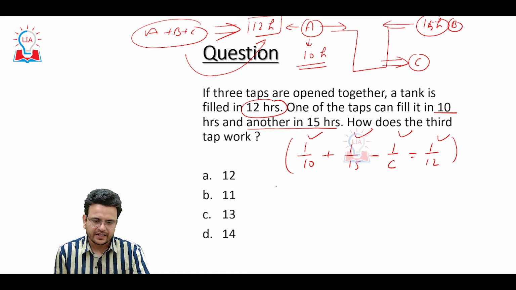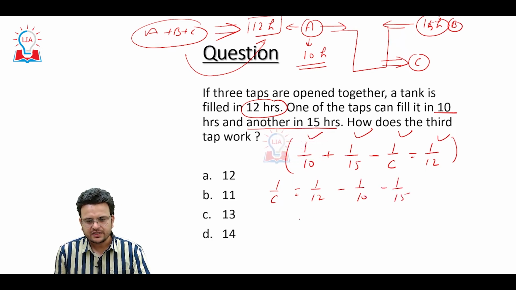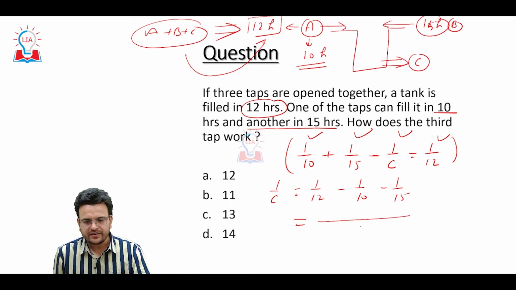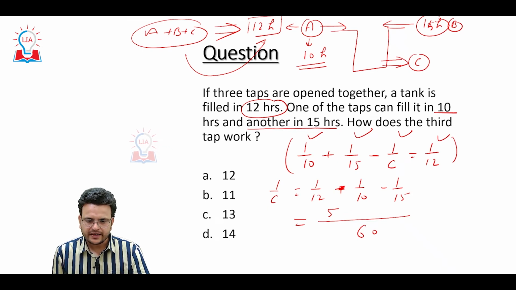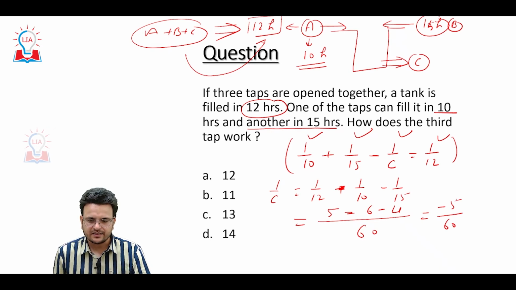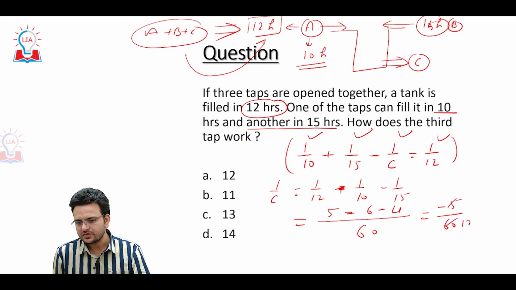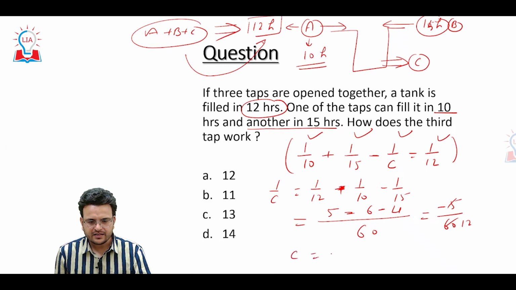If you solve it, 1 upon C equals 1 upon 12 minus 1 upon 10 minus 1 upon 15. So here you can see that the LCM will be 60, and 5 minus 6 minus 4 will be minus 5 upon 60, and then C will be minus 12.